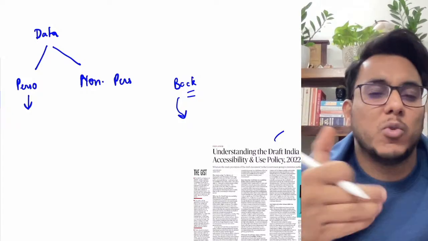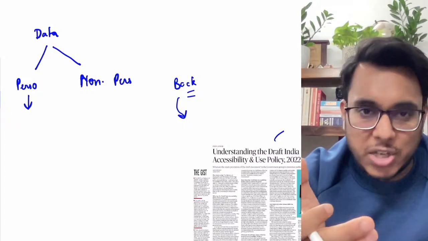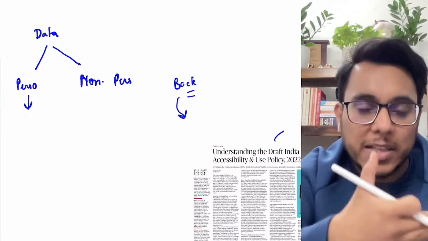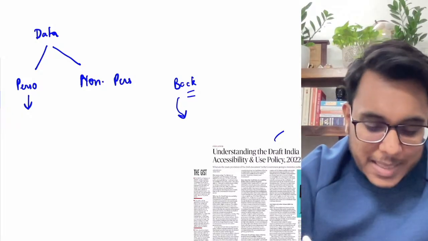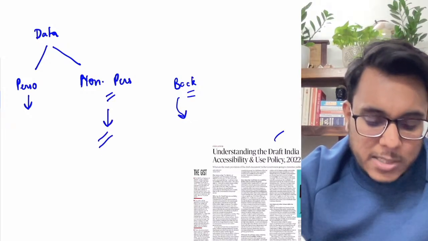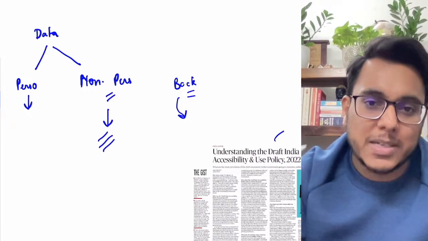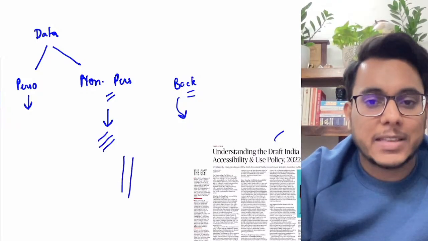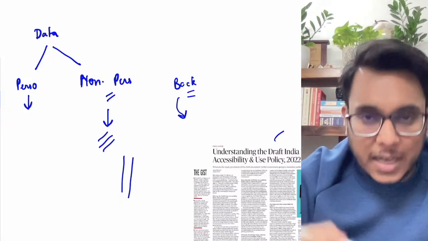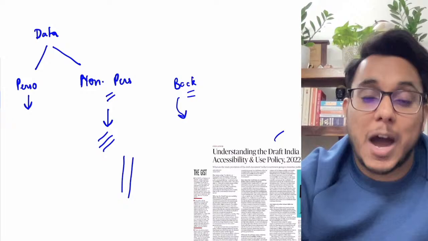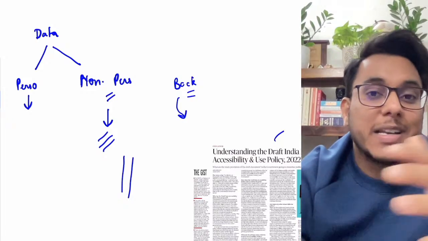I am using Facebook. There I am sharing my thoughts, I am sharing something. So that is the personal data that I am generating. Clear? My health records, these are my personal data. Then there is non-personal data. Non-personal data is something which is not connected with a specific person's identity. For example, let's say, what is the traffic in Connaught Place from 8 to 9 p.m.? How many cars are coming?